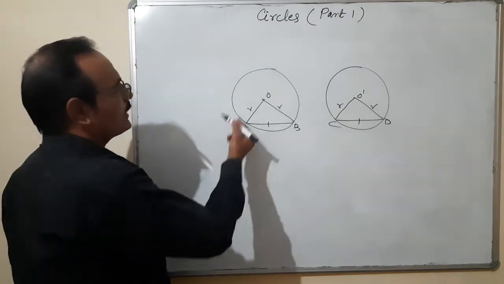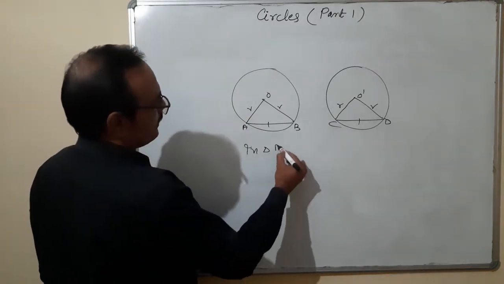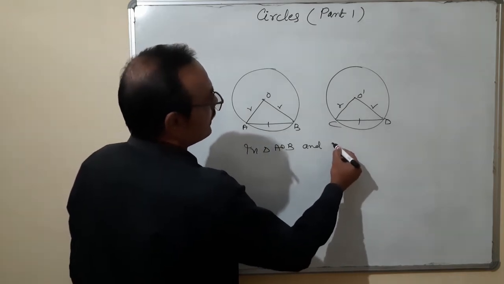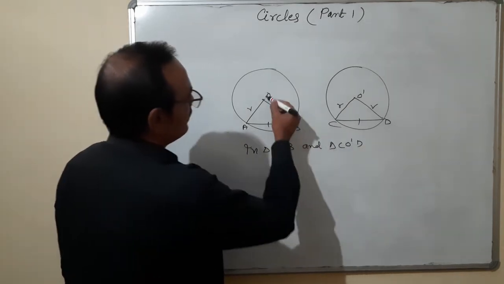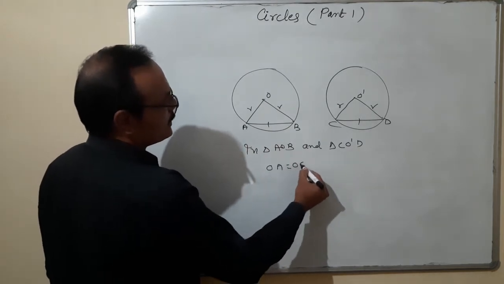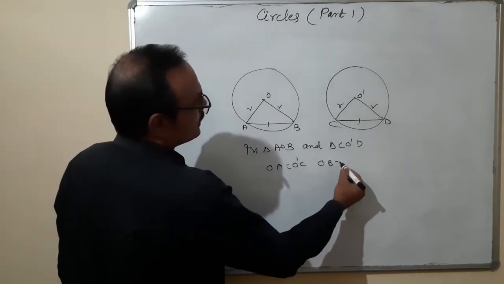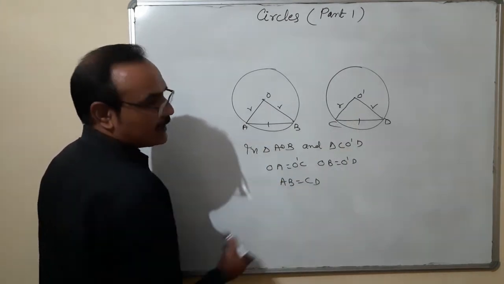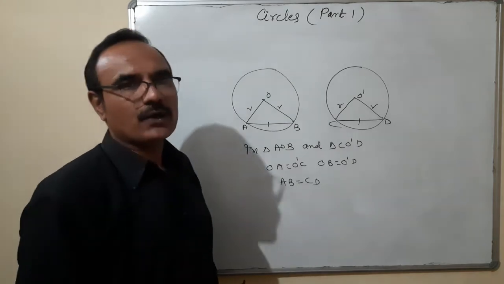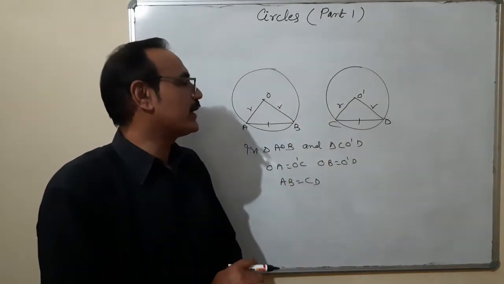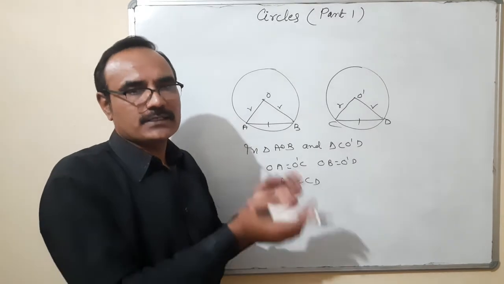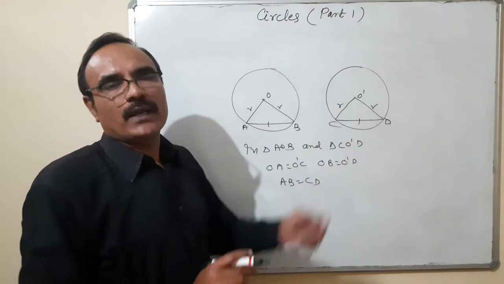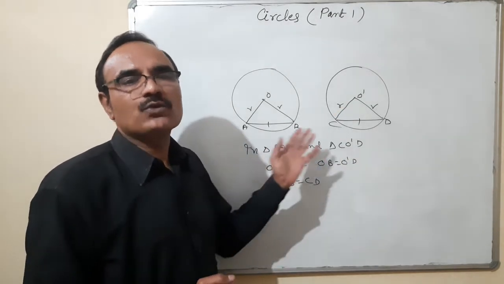Using the same thing, in triangle AOB and in triangle CO dash D, what happened? OA is equal to O dash C, and OB is equal to O dash D. AB is equal to CD. Again, by side side side congruency, both the triangles are congruent. Therefore, by CPCT, angle AOB is equal to angle CO dash D. And its converse part is also the same. If two chords subtend equal angle at the center, prove that both the chords are equal in two congruent circles.